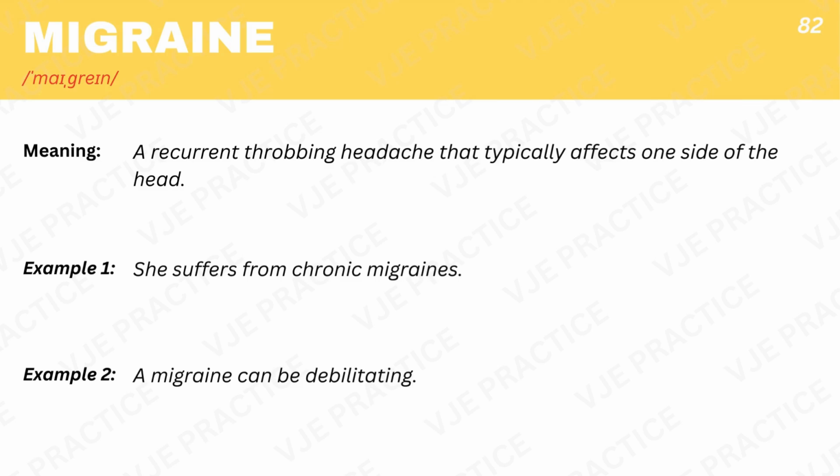Migraine, a recurrent throbbing headache that typically affects one side of the head. Example 1. She suffers from chronic migraines. Example 2. A migraine can be debilitating.